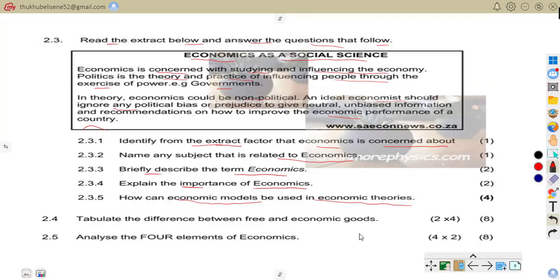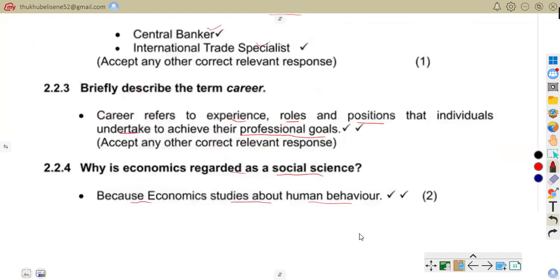So you're talking about economic models, a simplified representation of reality. So you're talking of uses. You explain situations, you predict the outcomes. For example, the supply and demand graph. That is an economic model, where we are saying it simplifies the representation of reality. So let us go to the answers.